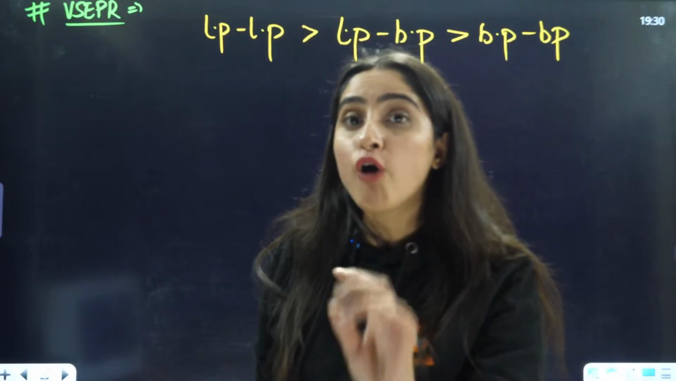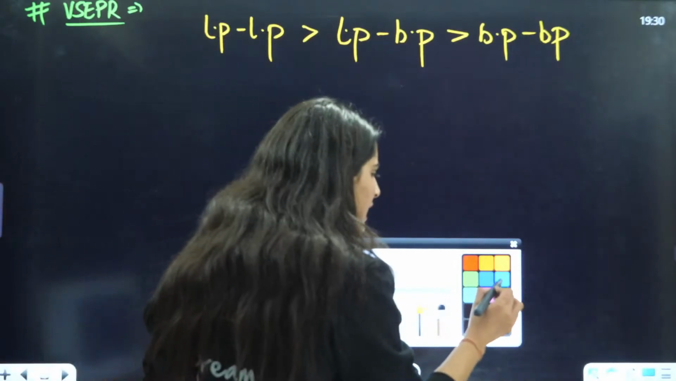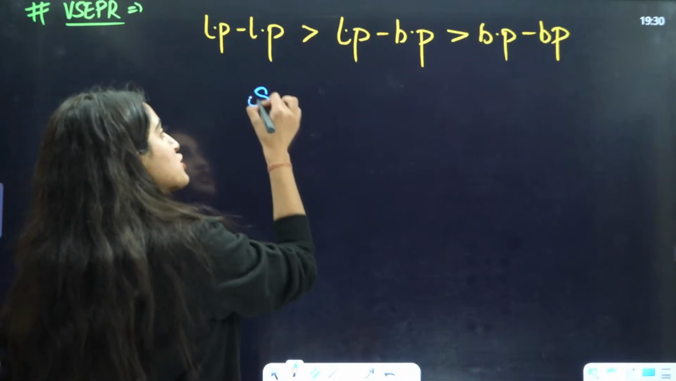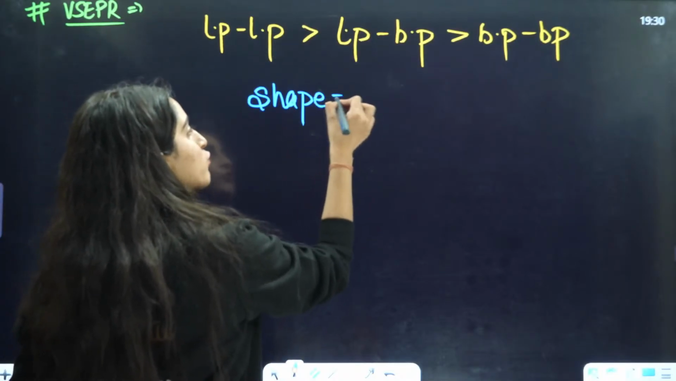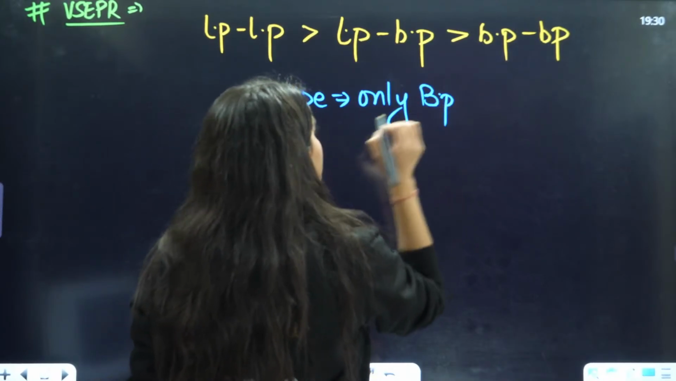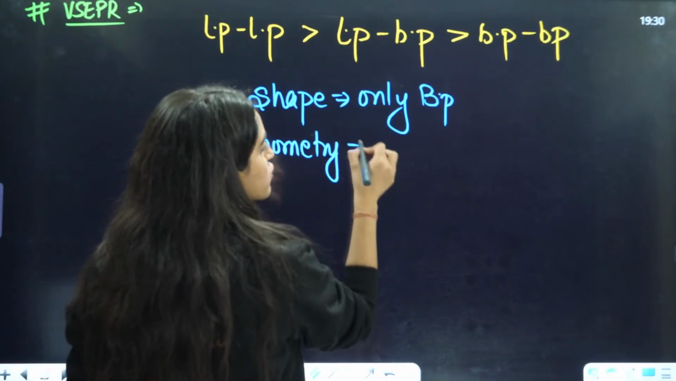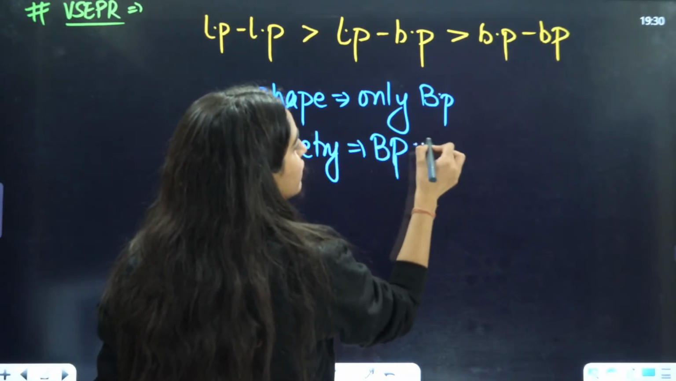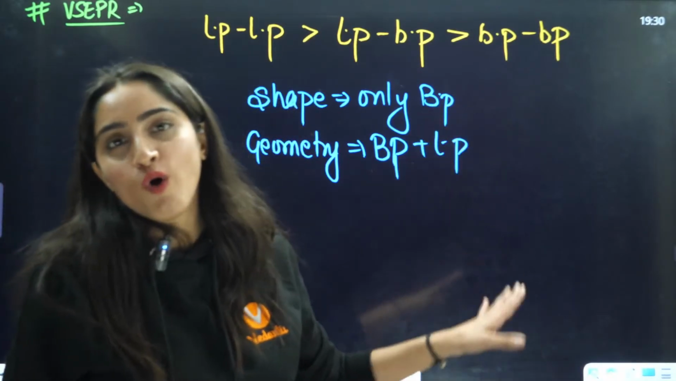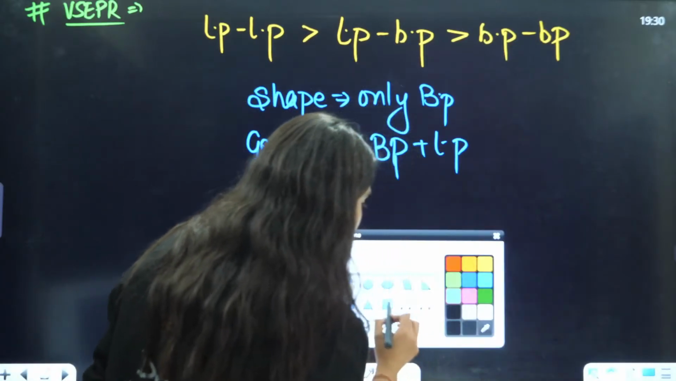Now the things are going to change. Let us see how the shapes and geometries are going to change. For that, a very simple trick for you to remember is that for shape, you will count only bond pairs. But with geometry, you will see bond pairs and lone pairs also. This is not boiling point, guys. This is bond pair and lone pairs. We will see both the things. Is that clear to everybody?